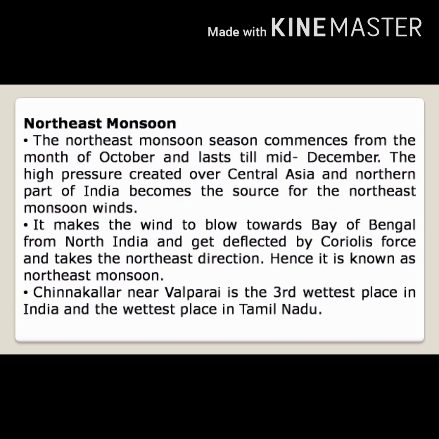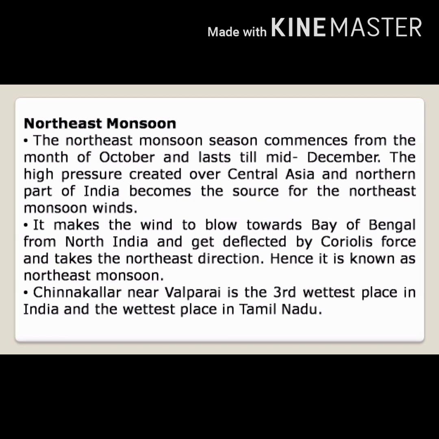Northeast monsoon. The northeast monsoon season commences from the month of October and lasts till mid-December. The high pressure created over Central Asia and the northern part of India becomes the source for the northeast monsoon winds.